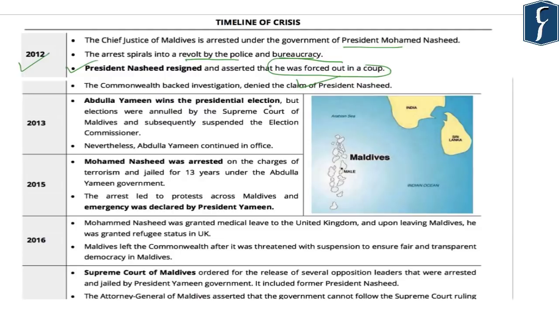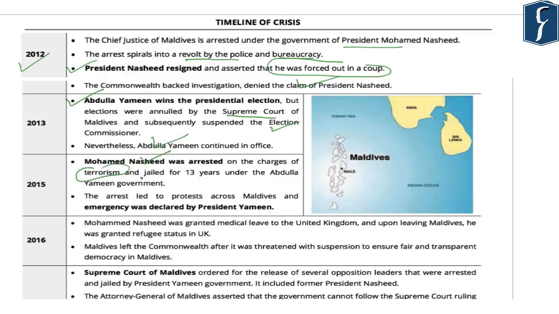Now, in the year 2013, after the removal of President Nasheed, elections were again held and Abdullah Yameen won the presidential election. But this election was annulled by the Supreme Court of Maldives, and the Supreme Court also suspended the election commissioner of the Maldives. However, despite this annulment by the Supreme Court, the Abdullah Yameen government continued in office.